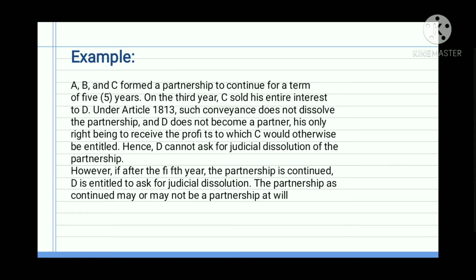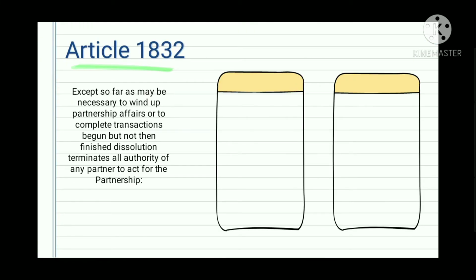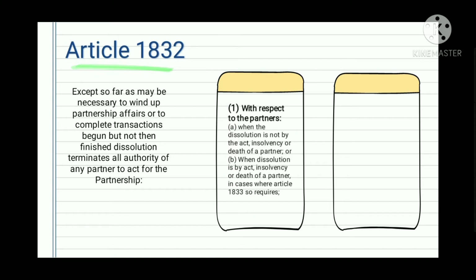As we proceed to the next slide, Article 1832 talks about the effect of dissolution on authority of partner. Except so far as may be necessary to wind up partnership affairs or to complete transactions begun but not then finished, dissolution terminates all authority of any partner to act for the partnership. Kapag daw in the process of dissolution na ang partnership, the only thing that can be done is to complete the transaction na nasimulan na before mag-dissolve, with respect to the partners.